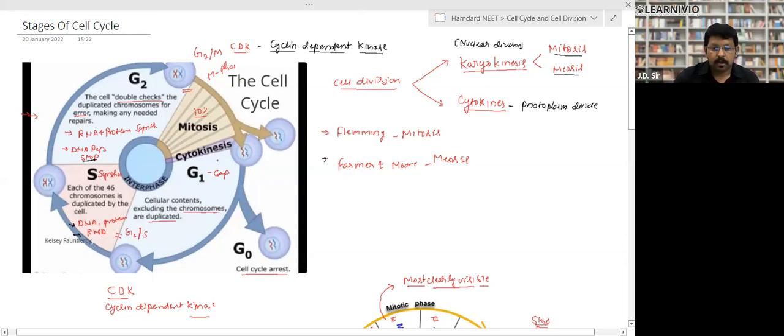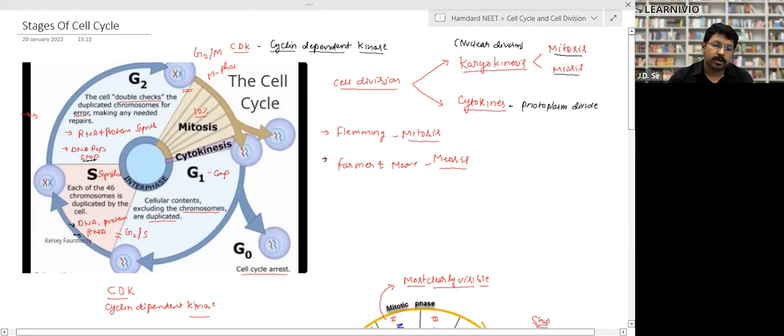Whenever a cell divides, cell division takes place in 2 parts. The first part is called karyokinesis, which means division of the nucleus. The second part is cytokinesis, which means division of the protoplasm. Karyokinesis may be of 2 types, mitosis and meiosis. A few minutes ago we understood what mitosis and meiosis are. Fleming was the scientist who discovered mitosis, and Farmer and Moore gave meiosis. So these are the 2 scientists.